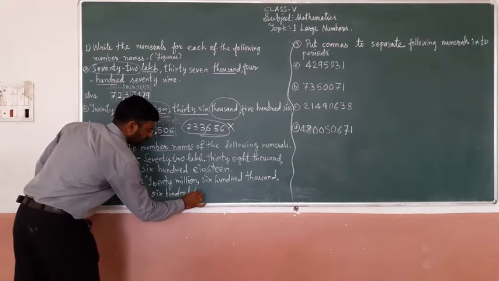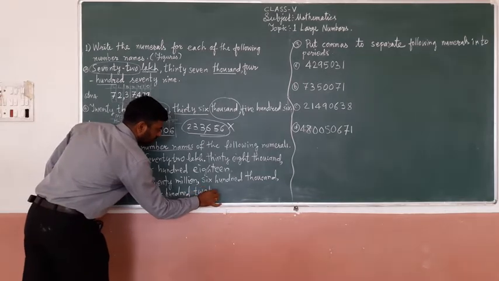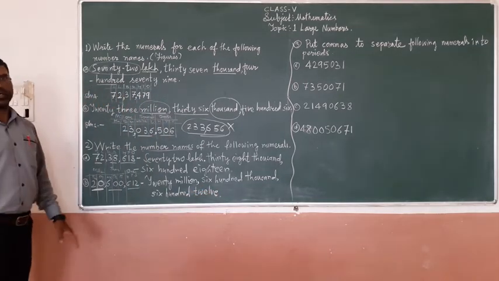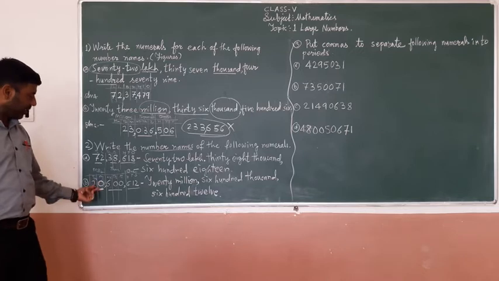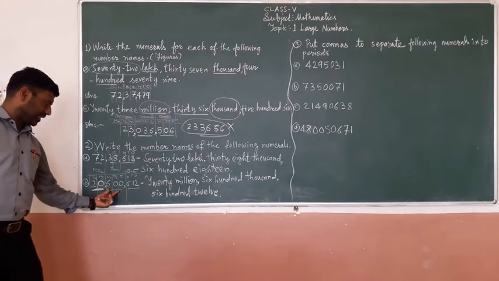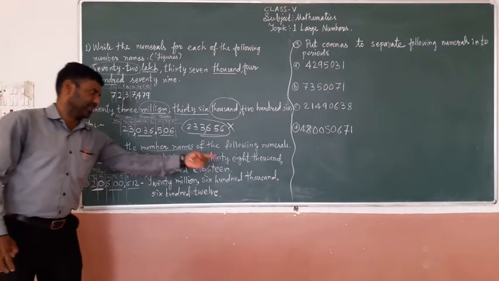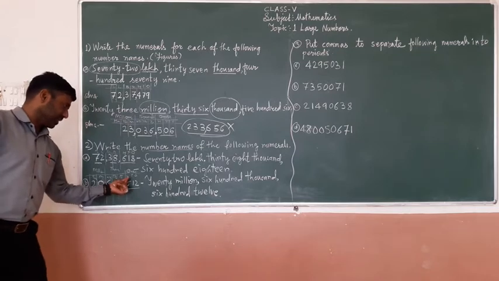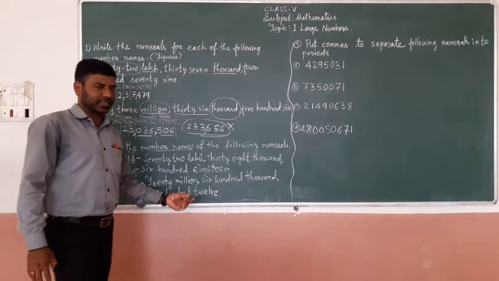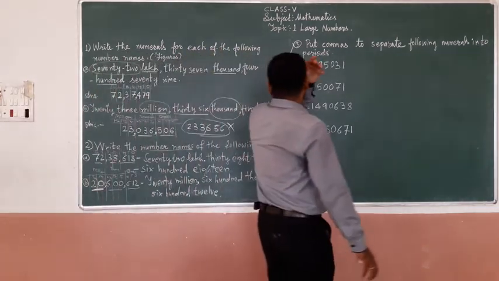Understand? 20 million. 600 is in thousands period, so 600,000. 612. Understand? Now the next question.